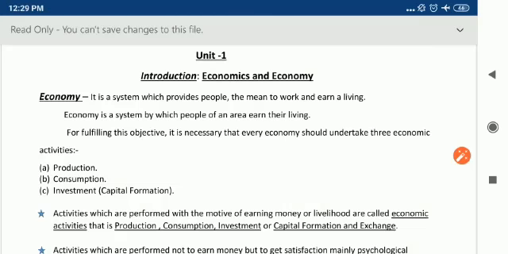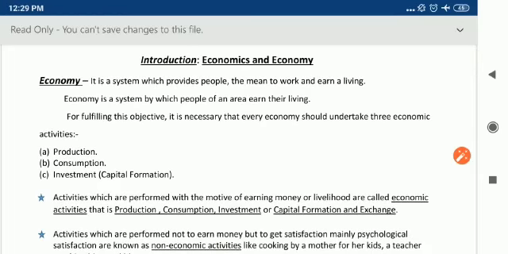In the previous video, I explained what is economy and economic activities, that is production, consumption, investment and distribution of income. I left off at the topic of distribution of income, so today I'll continue the explanation of distribution. This is the fourth activity which I haven't mentioned in the notes. When we talk about the term distribution, it is termed as distribution of income.